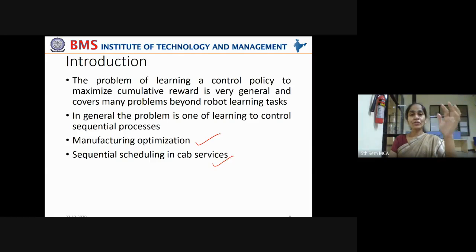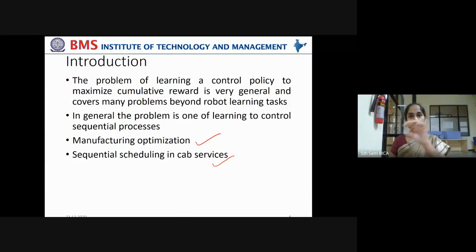It means the cost of the process should be reduced and the value of the product should be increased. That is called manufacturing optimization. Resource utilization should be lesser, but the product value should be higher. Productivity should be higher. In such cases, we can use reinforcement learning.